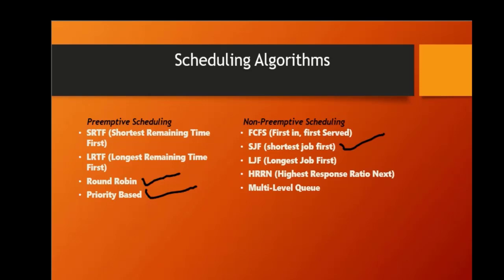Multi-level queue scheduling. This algorithm divides the ready queue into multiple queues, with each queue having its own scheduling algorithm. Processes are assigned to the appropriate queue based on their priority, process type, or other criteria.